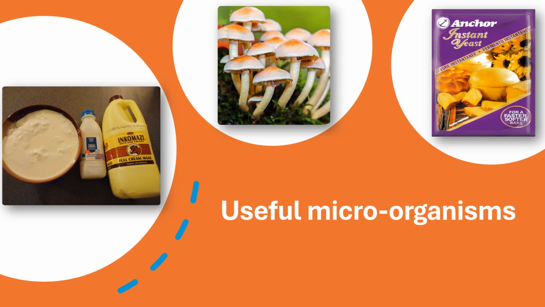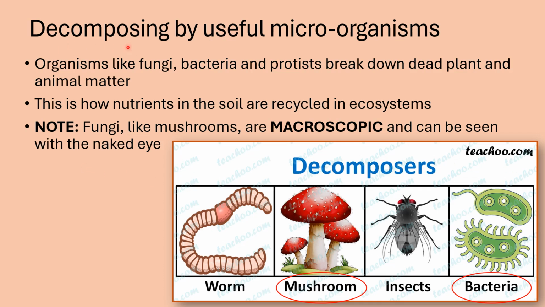But luckily, the good news is that there are also very useful microorganisms that we use in everyday life and in food. Now, one of the very important microorganisms that we have are organisms like fungi, bacteria, and some protists. They can break down dead plant and animal matter.